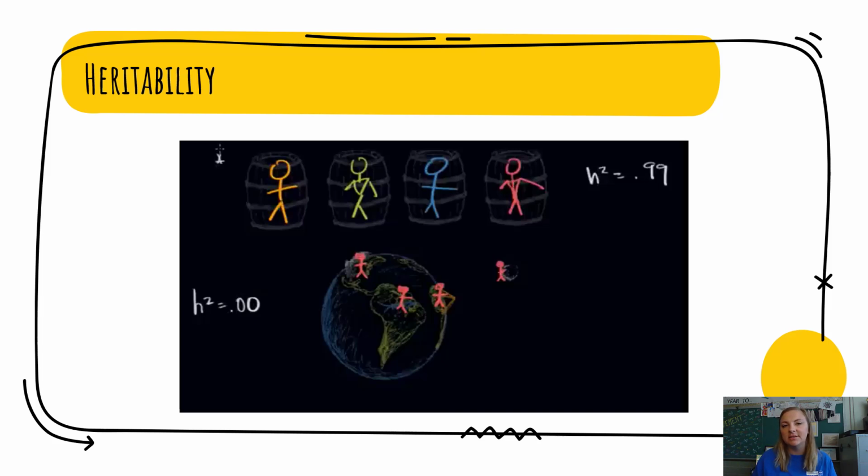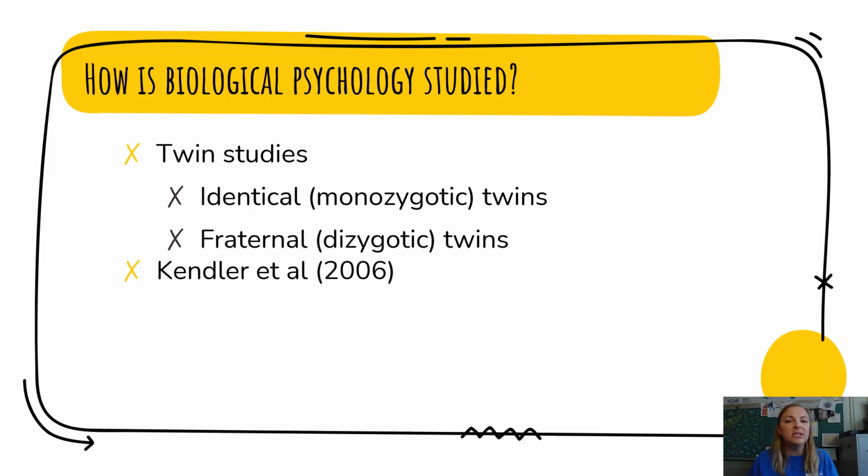Now, obviously, these are unethical situations. We wouldn't do this. This is just to kind of grasp this idea of heritability and what it means. So how do we study biological psychology? If we can't put people into barrels or put them all over the world, how do we study biological psychology? A major way that we do study biological psychology in this question of nature versus nurture is we look at twin studies. So before we get into what twin studies are, let's talk about the different types of twins that we have.